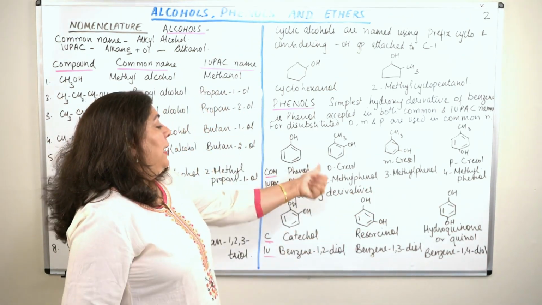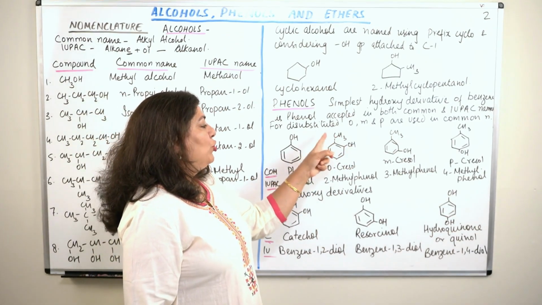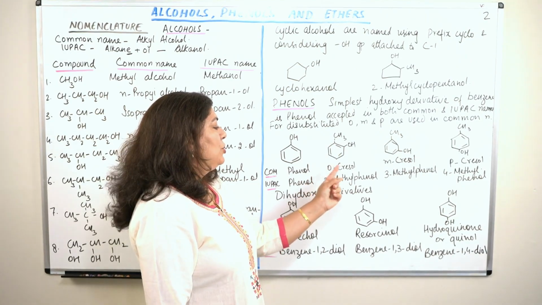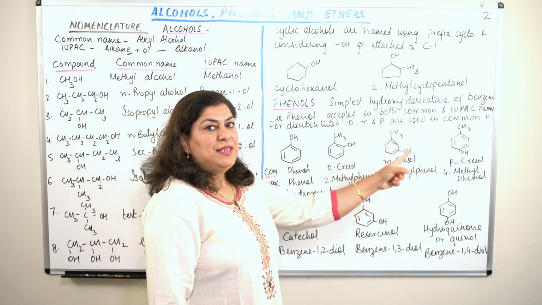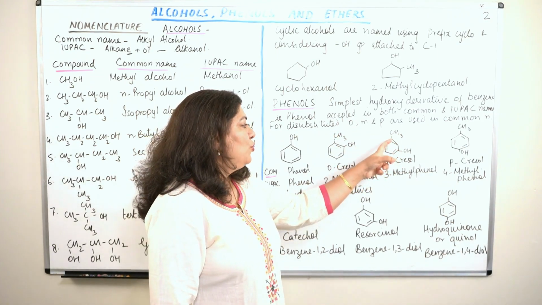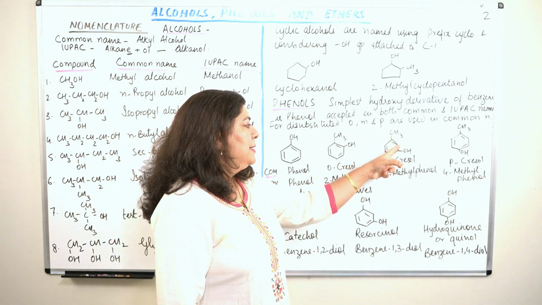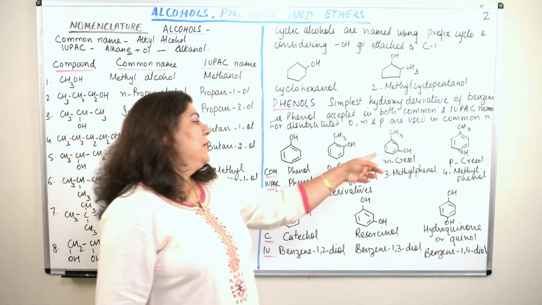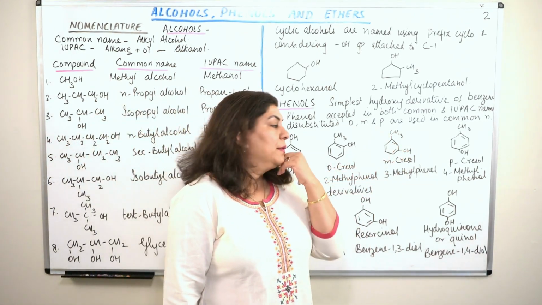So in common nomenclature, this is an ortho compound. Why? Because the substitution is on the first and the second carbon, so we call it orthocresol. If it is first and third, the substitution is distant by one carbon: one carbon has a methyl group, the second carbon has nothing, the third carbon has OH. Or you will say OH is the first carbon and the methyl is the third carbon, whatever.